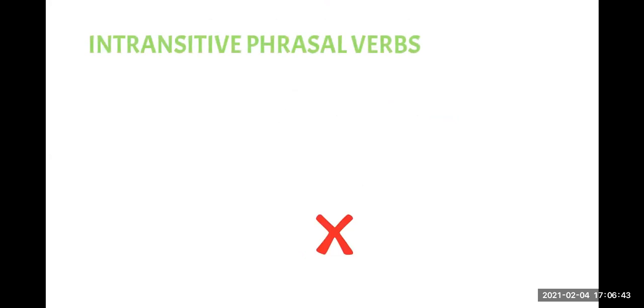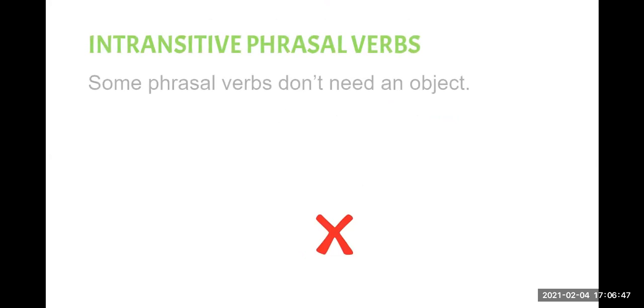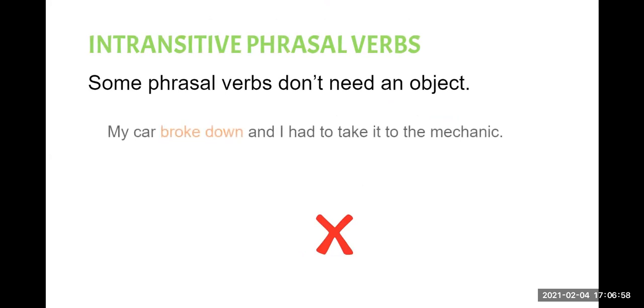Okay, so here we have intransitive phrasal verbs. What are the intransitive phrasal verbs? They are the phrasal verbs that don't need an object. For example, my car broke down and I had to take it to the mechanic.